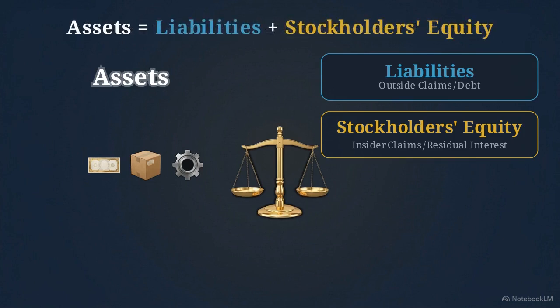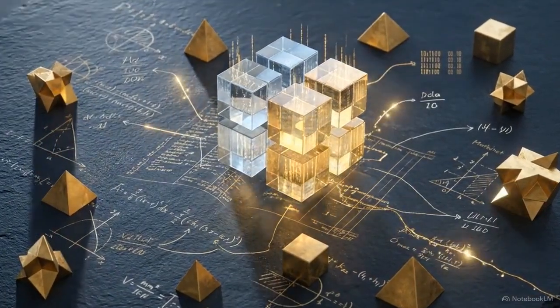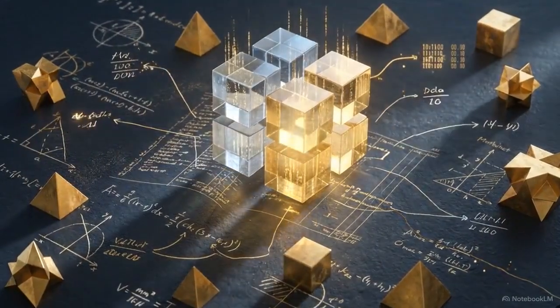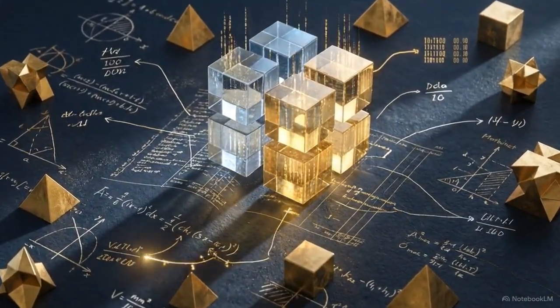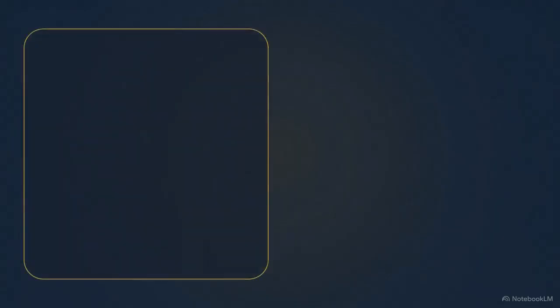The math is constant. Every single transaction a company makes must ultimately leave this scale in perfect balance. But a single equation only shows us a single moment. How do we track the movement of this scale over an entire operating year? To see how these balances shift, we use the 4 financial statements to track the movement of the equation across a business period. This first glass panel represents statement number 1, the income statement.